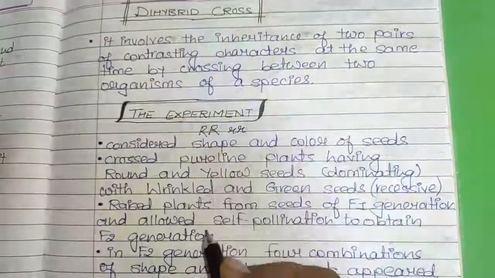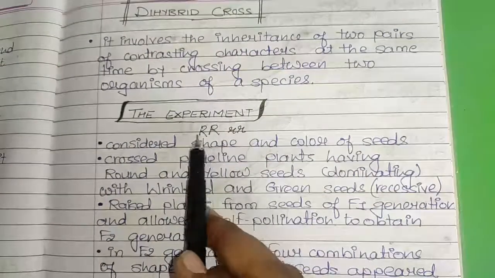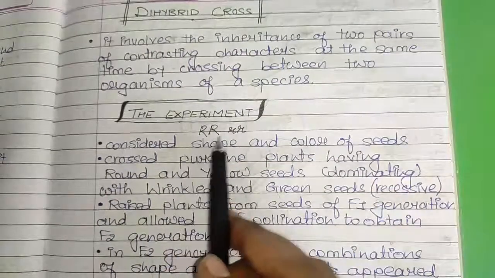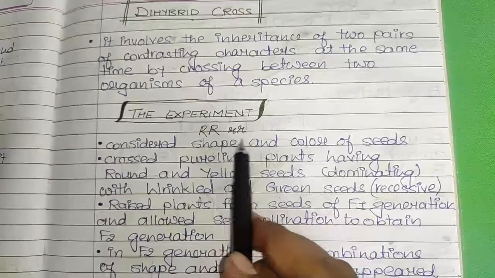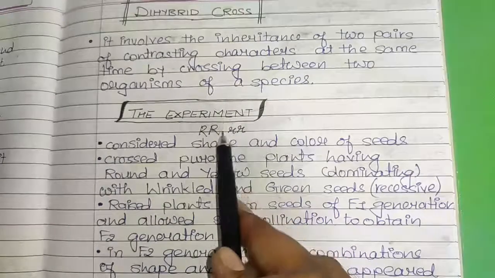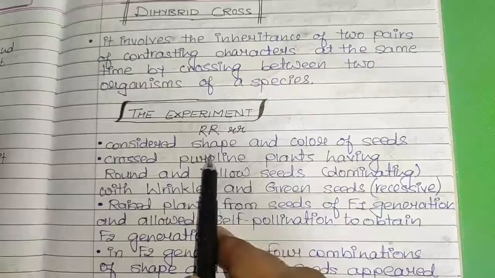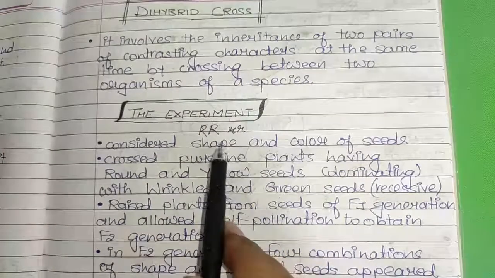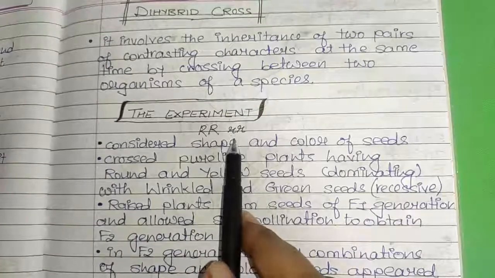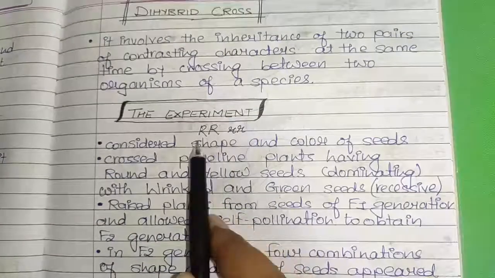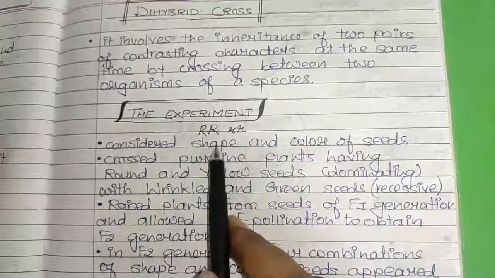Round was dominating, so we represent round with capital R, and wrinkled was recessive, so we represent it with small r. Clear? So he took one character, that is the shape of the seed, and there were two contrasting traits in that, round and wrinkled.